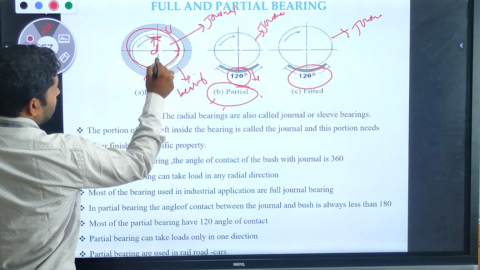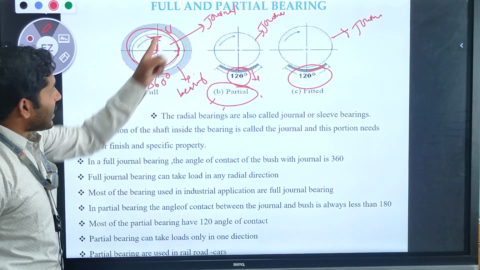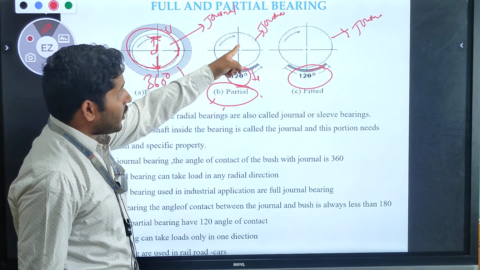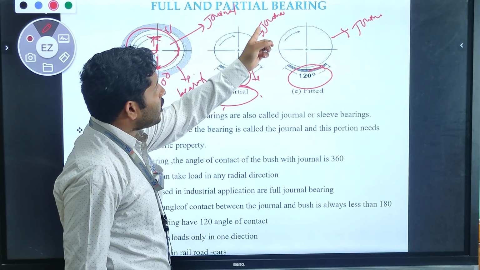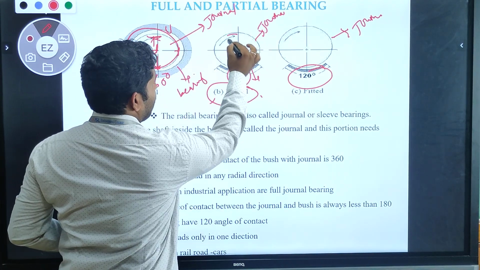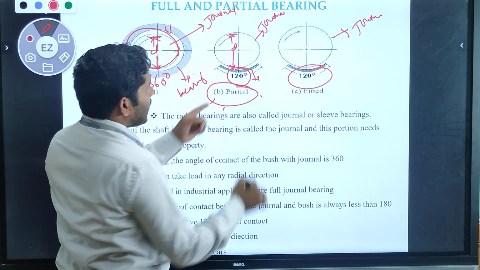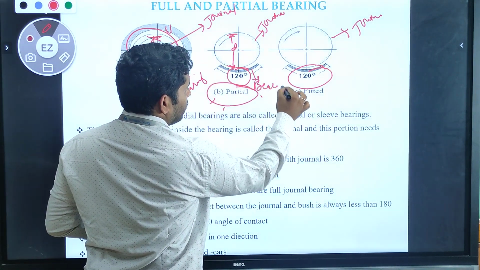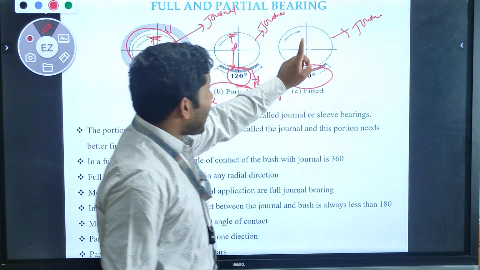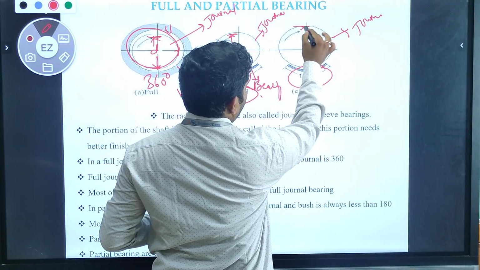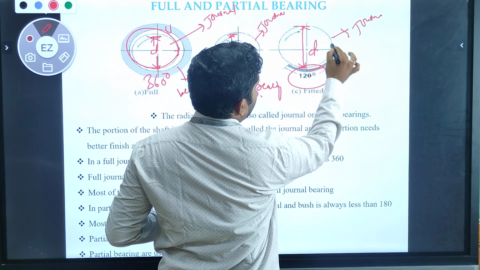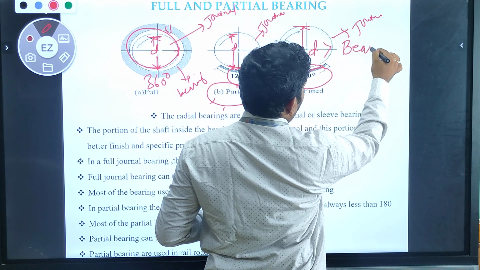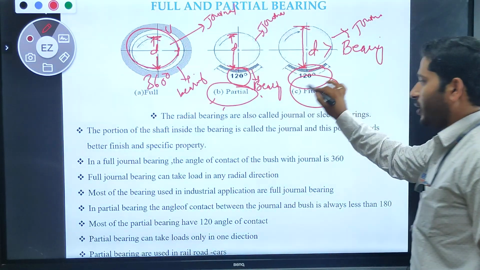But the main difference is here the diameter of the journal is lesser than the diameter of the bearing. Is it right? If you observe over here, the diameter of the journal is lesser than the diameter of this bearing. But if you observe over here, the diameter of the journal is greater than the diameter of the bearing. So what we can say? We can say as the fitted bearings.